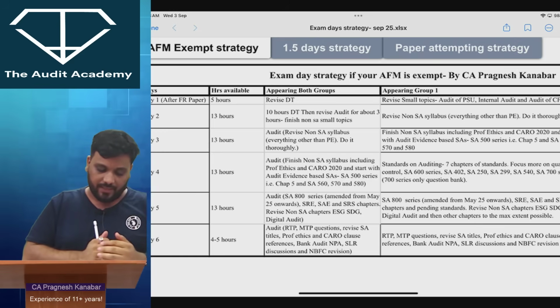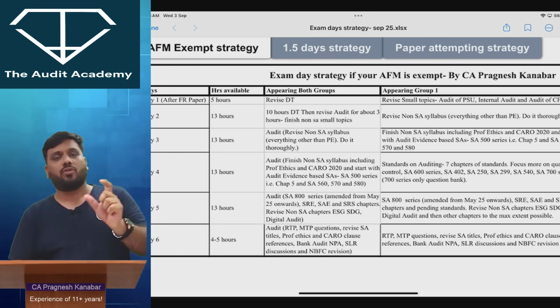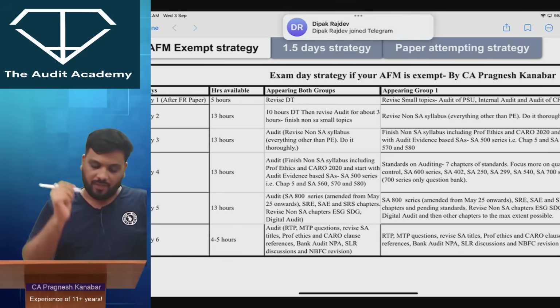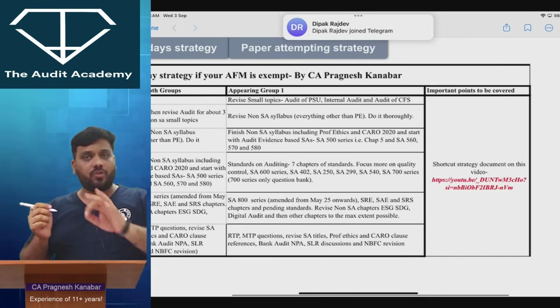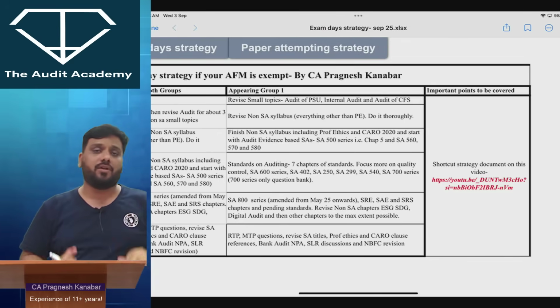Day 1 to day 6, that is 3rd September, 4th, 5th, 6th, 7th and 8th September, you have all the hours available. Then if you are appearing both groups, what you should study. If you are appearing group 1, what you should study. And most importantly, what is the final list of concepts that are extremely important on the day of exams.